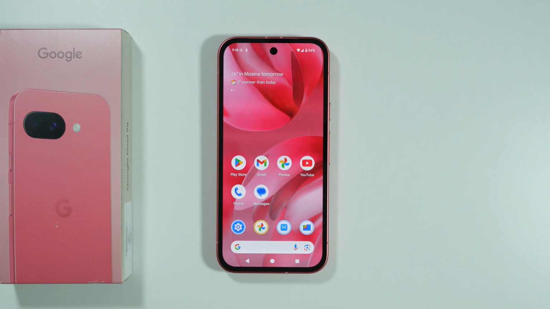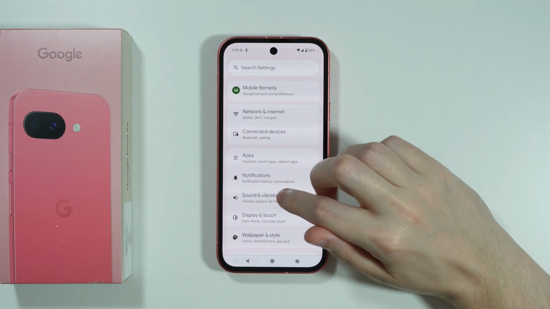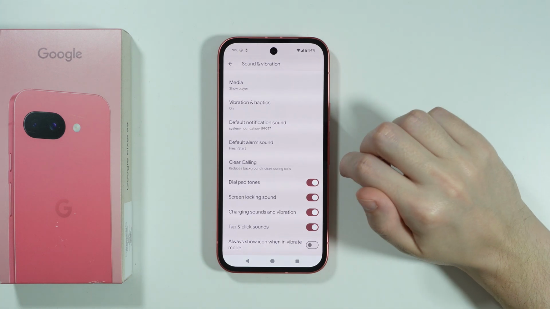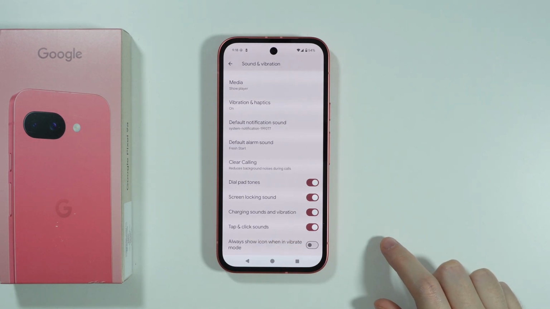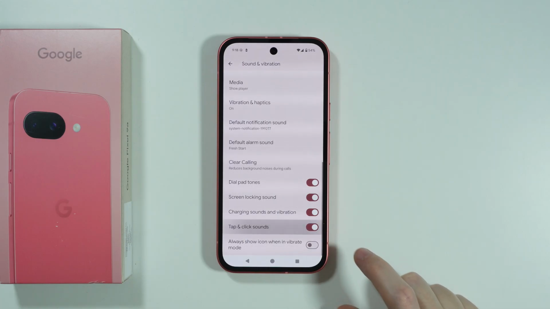If you want to turn on or turn off tap and click sounds on Google Pixel 9a, then first of all we need to open settings. Once you open settings, you want to go to sound and vibration, and then you can scroll down, pretty much all the way down, in order to find tap and click sounds. And we have this switcher, so you can tap on the switcher in order to toggle this option.